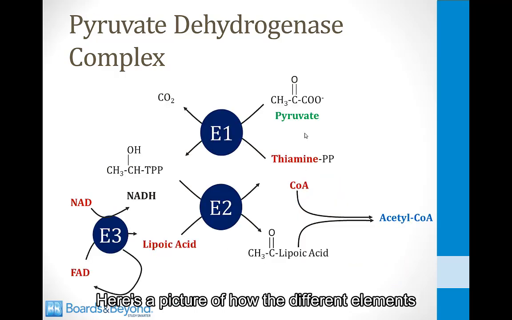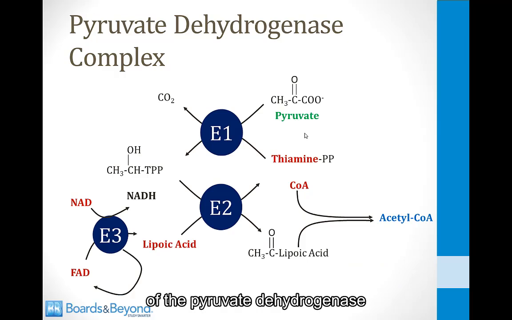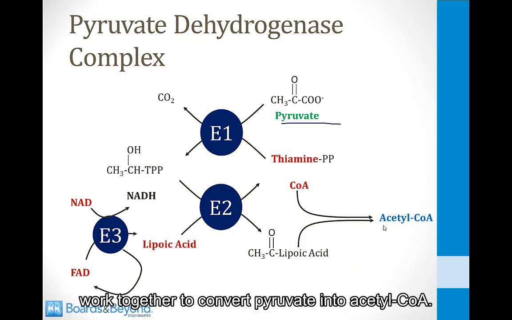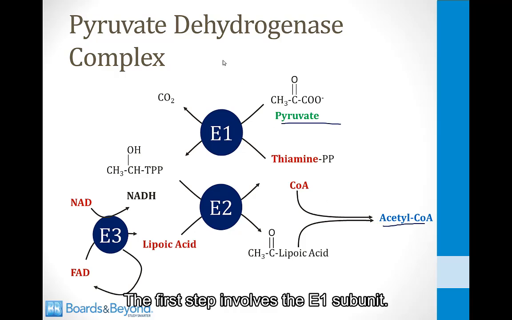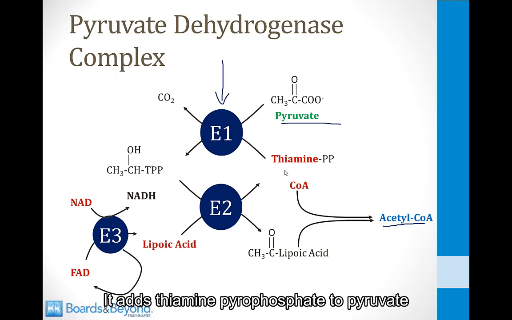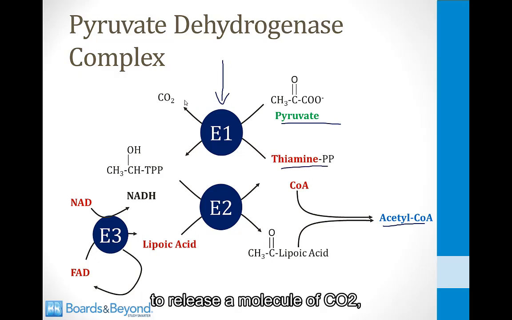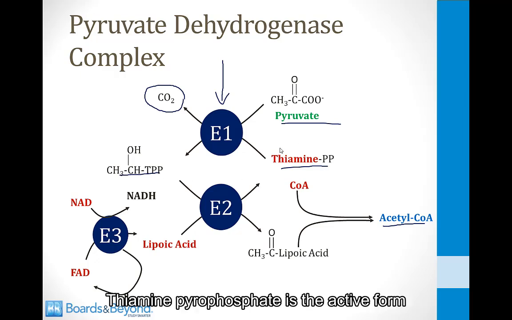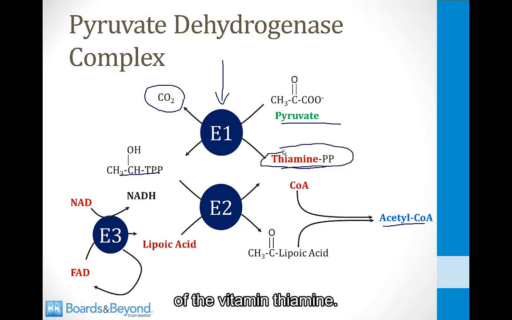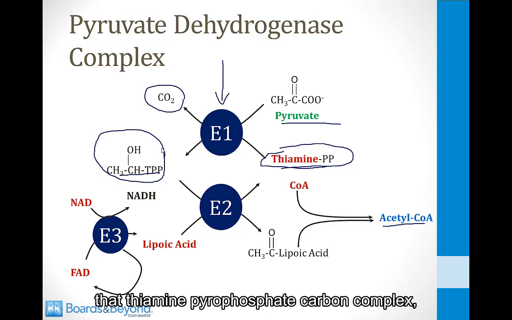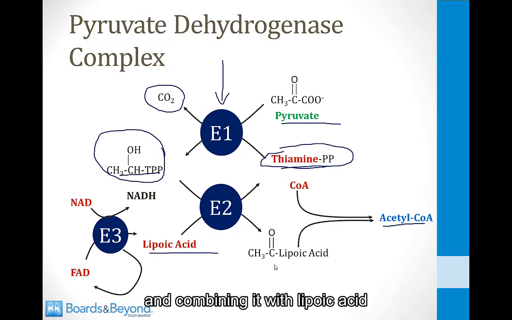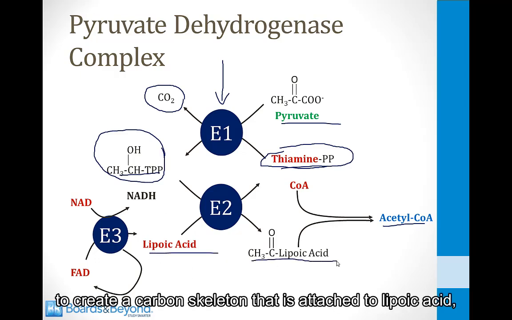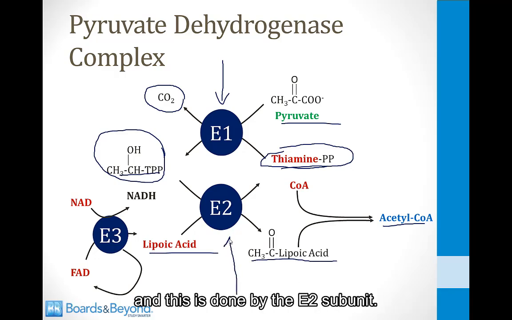Here is a picture of how the different elements of the pyruvate dehydrogenase work together to convert pyruvate into acetyl-CoA. The first step involves the E1 subunit. It adds thiamine pyrophosphate to pyruvate to release a molecule of CO2 and essentially add the carbon skeleton of pyruvate to thiamine pyrophosphate. Thiamine pyrophosphate is the active form of the vitamin thiamine. The next step involves taking that thiamine pyrophosphate carbon complex and combining it with lipoic acid to create a carbon skeleton that is attached to lipoic acid, and this is done by the E2 subunit.